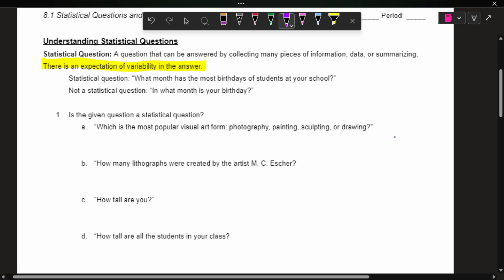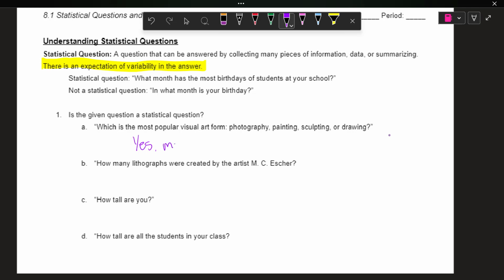So let's look at these four questions and see if they're statistical questions. If there's something we can answer with statistics. Which is the most popular visual art form? Photography, painting, sculpting, or drawing? Is this a statistical question? Why, yes, it is.